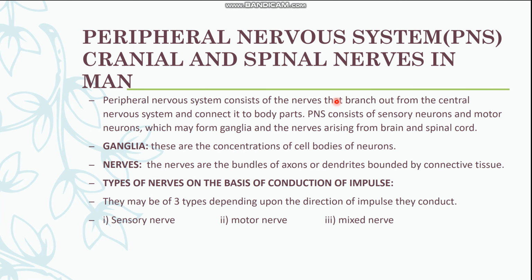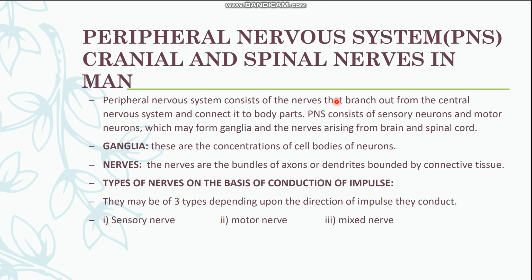Now we will move towards the second part of the lecture, that is the peripheral nervous system. We have discussed the central nervous system. The central nervous system is that part of the nervous system which is centralized in your body, and coordinator organs are present here. Now we will discuss the peripheral nervous system.